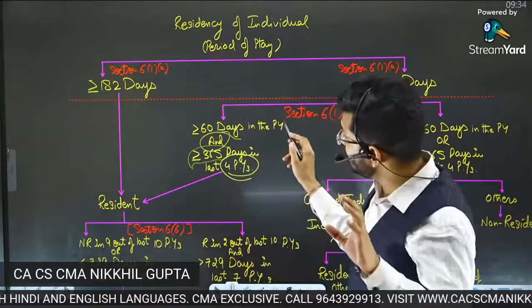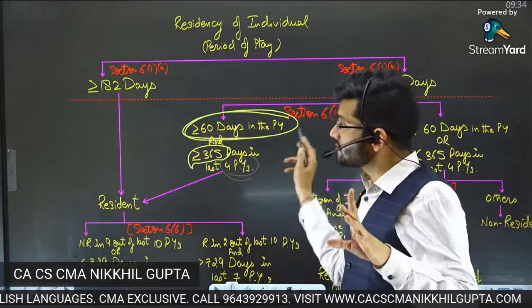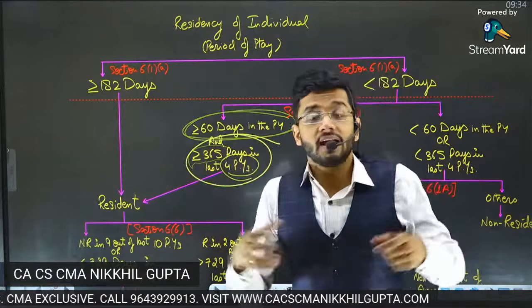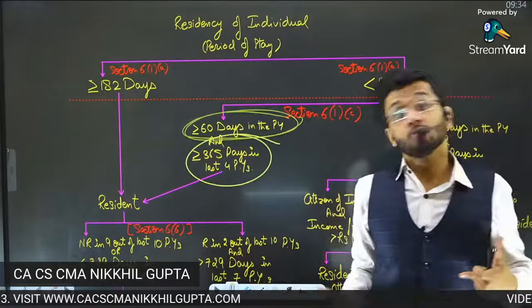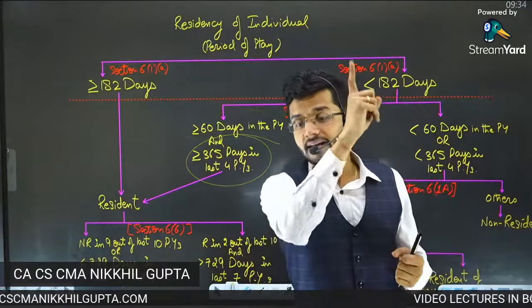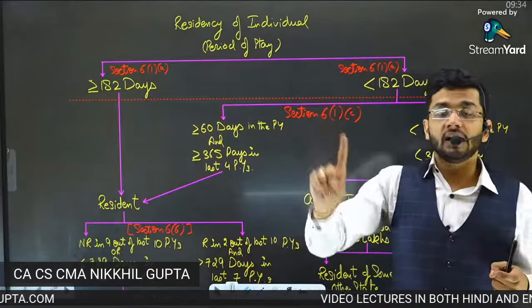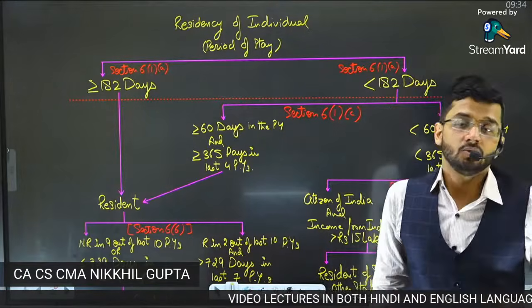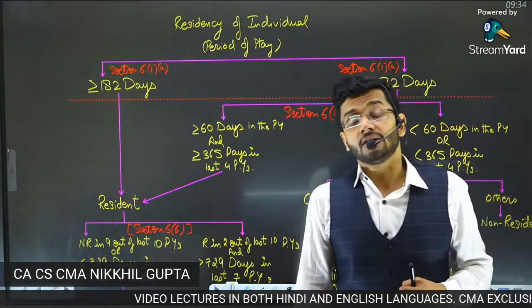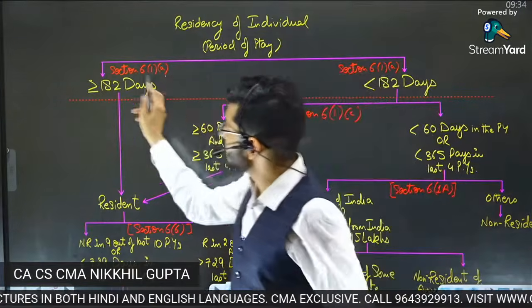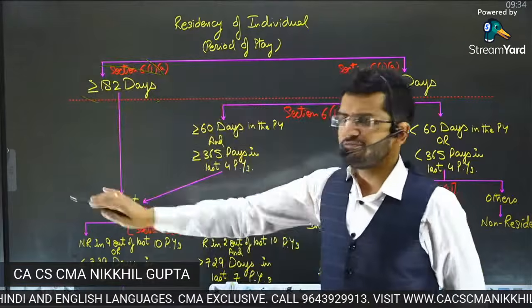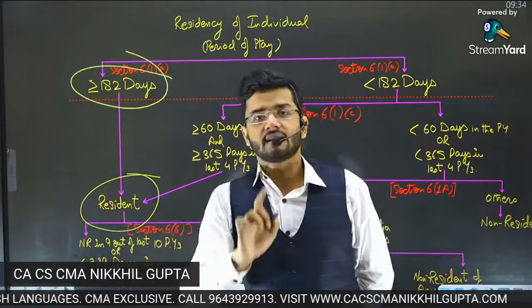So I have combined the current year's period of stay with the previous years' period of stay to see the combined effect of that on residential status, so that you are not able to avoid residential status by not being in India for one of the years. You do not avoid residential status in that particular scenario. So if you are staying in India for more than 182 days, the matter finishes. You are a resident of India. The Indian government has the right to tax you.